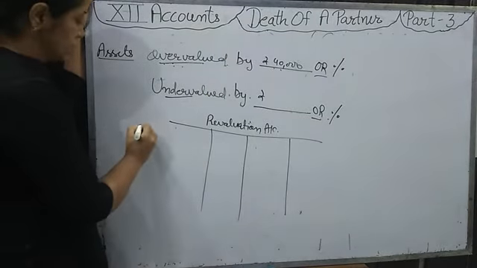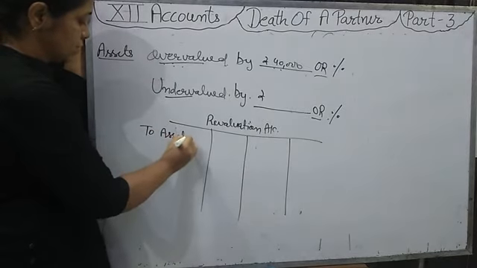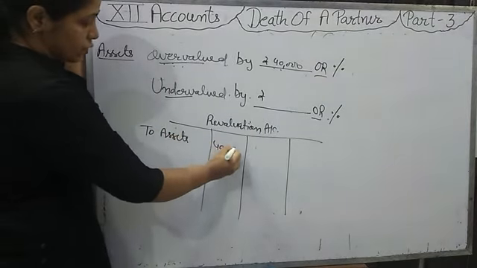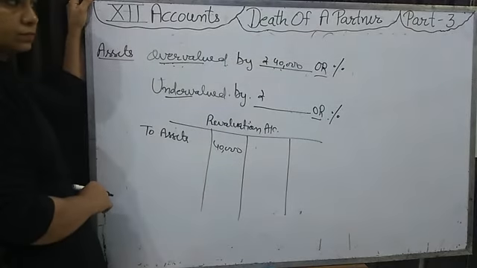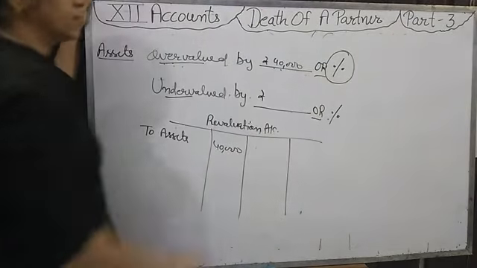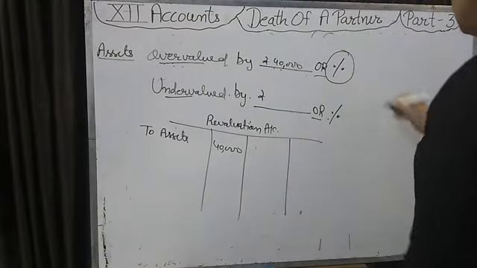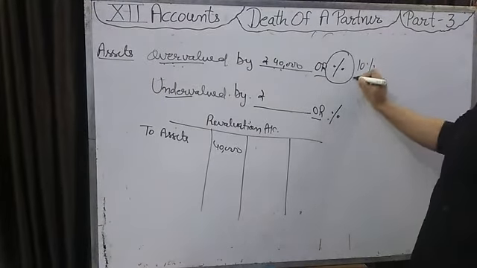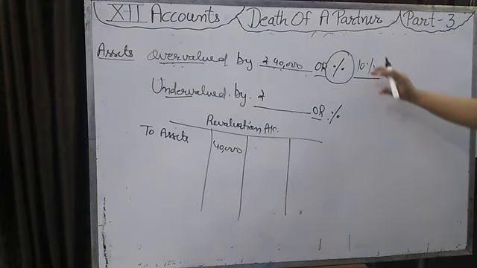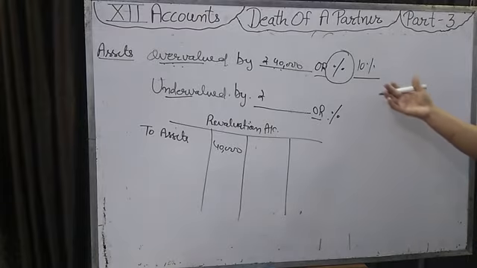We will write in the revaluation account to that asset whose name is given, 40,000. But if it is given in percentage, maybe 10%, that any asset is overvalued by 10%, then we have to find out the money, from how much money it is overvalued.